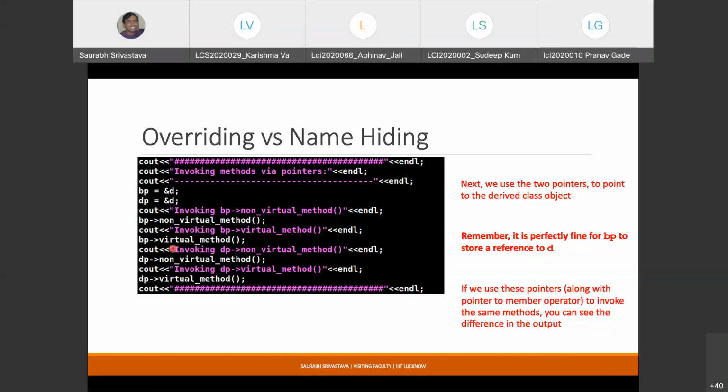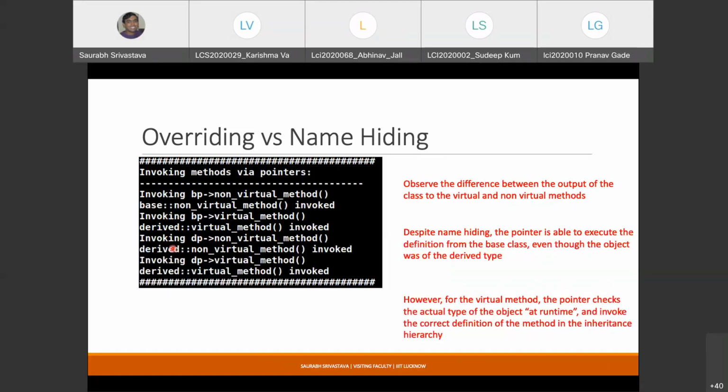This will be the new overridden definition, and this is what is happening in this output: for the non-virtual method, the definition that gets invoked via the base class pointer is the definition in the base class, whereas for the virtual method, the definition that gets invoked via the base class pointer is the derived class definition.